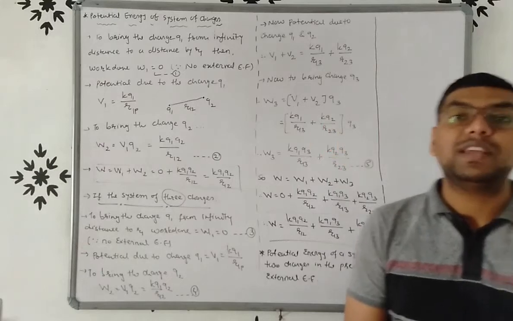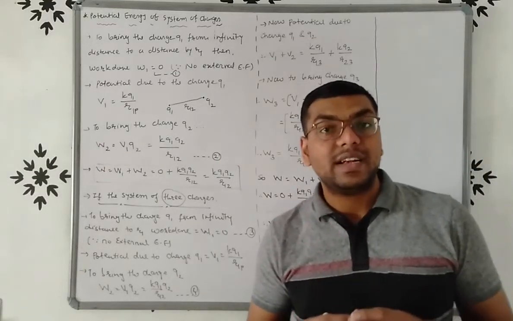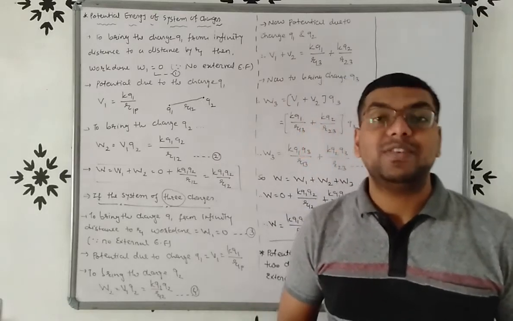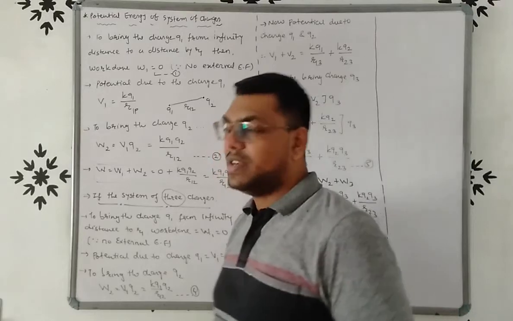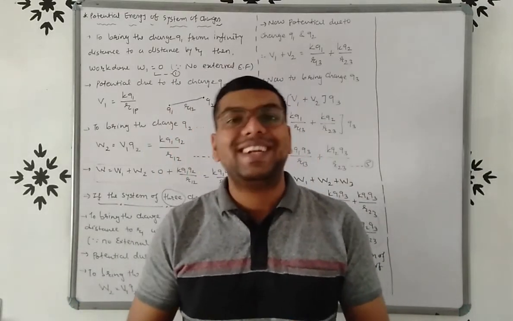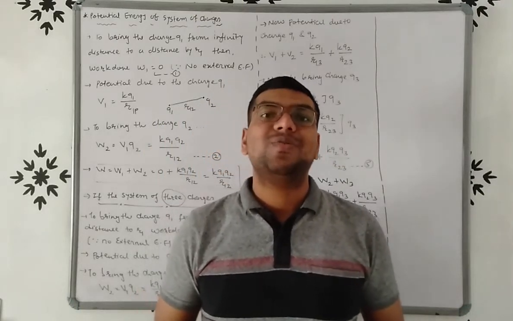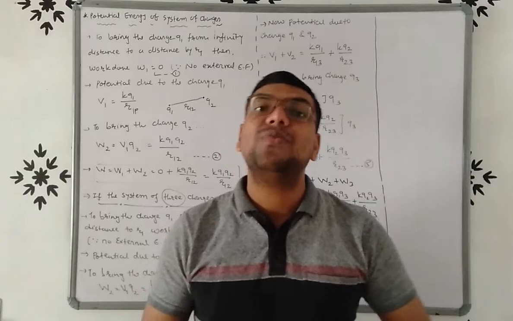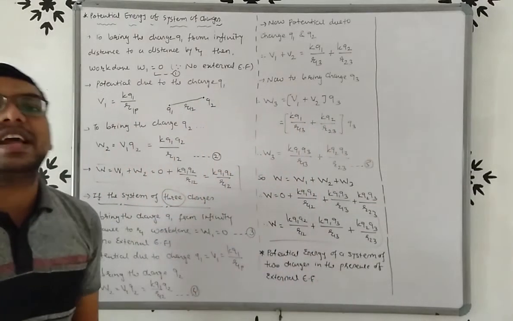We already know that if there is an external electric field, then work done W is equal to VQ, right? So once again friends, we have to bring the charge Q1 from infinite distance to a distance R1. So work done W1 is equal to VQ, because here there is a presence of external electric field.